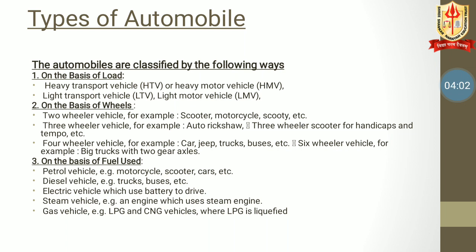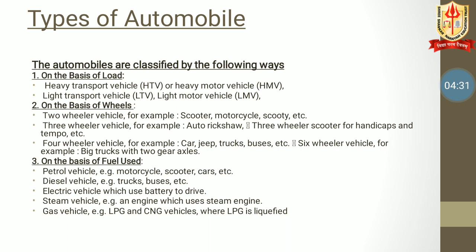So the first is heavy transport vehicle and light transport vehicle, and we can call them heavy motor vehicle and light motor vehicle also. Heavy transport vehicles means heavy trucks. Light transport vehicles are small cars, four wheelers.